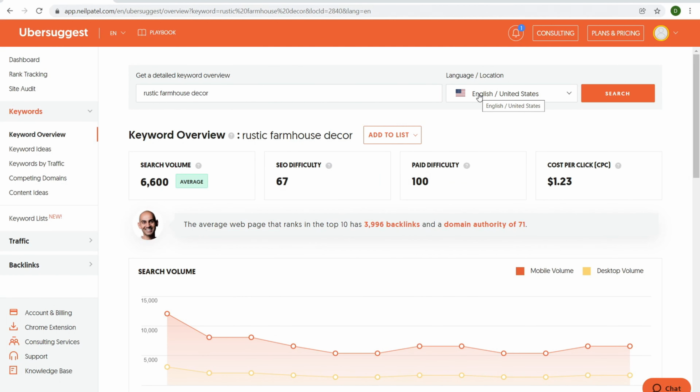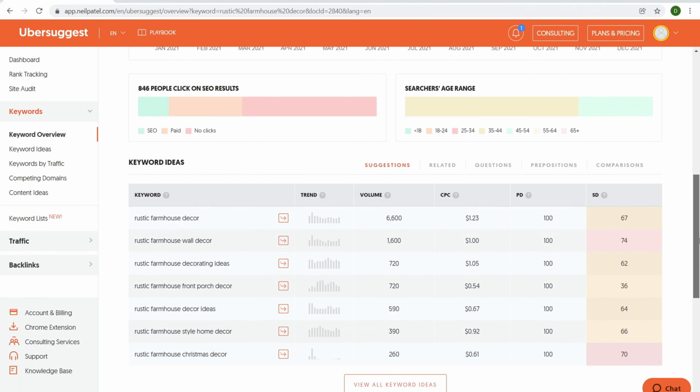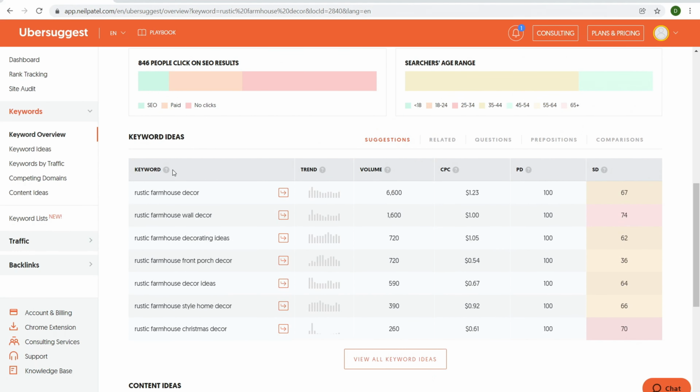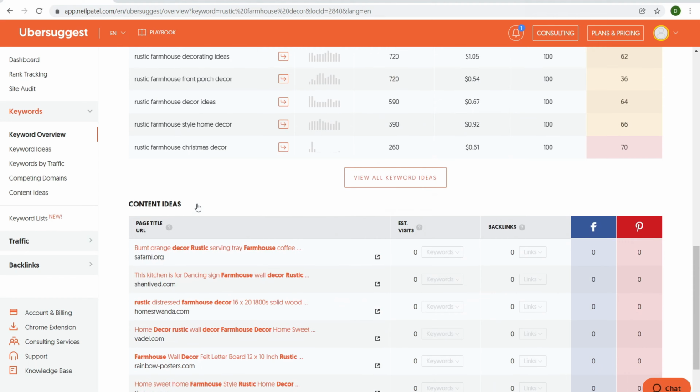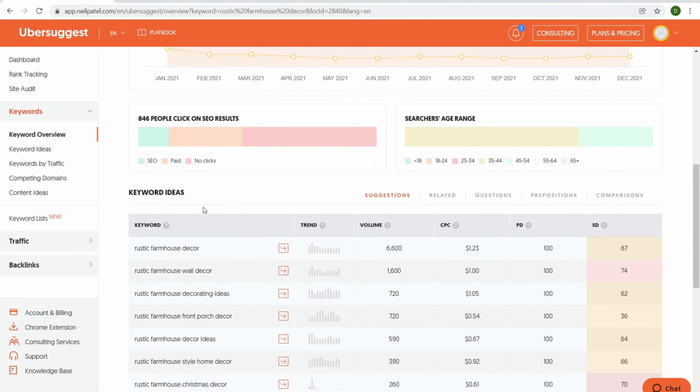All right, so with Ubersuggest, just navigate over to keywords, then keyword overview. I put in rustic farmhouse decor, and it's giving me the general idea of what the search volume could be. So 6,600, not a lot. If you're ranking number one for that, you should assume that maybe you're going to be getting 80% of that traffic. SEO difficulty is pretty high at 67. Paid difficulty is very high. Then cost per click. Come down here, keyword ideas. So we have related keyword ideas that we can check out, and then content ideas over here.